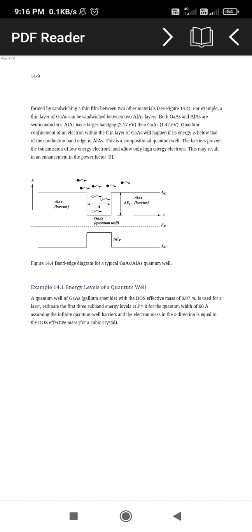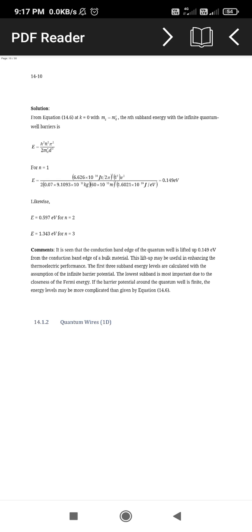Electron transportation for the energy, that is the conduction band of these compositional quantum wells. This barrier prevents the transmission of low-energy electrons and allows only high-energy electrons. These results can be found in the power factors. This is the energy levels for the quantum wells, where the effective mass is reduced, that is the first three subband energy levels at k starting from 0, and the quantum well is regimed to the quantum well barriers, and this electron mass in the z direction is equal to the effective mass of the cubic structure for the electrons.